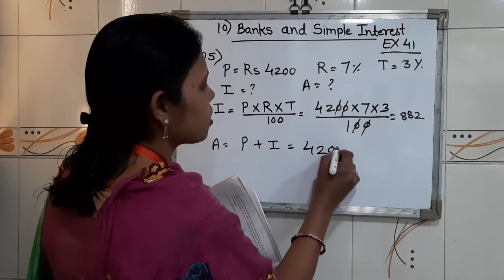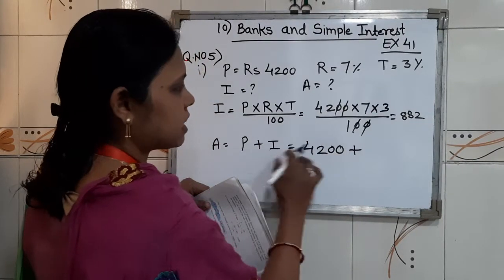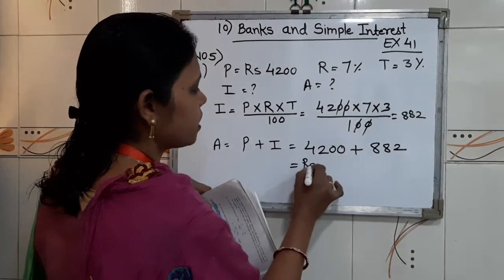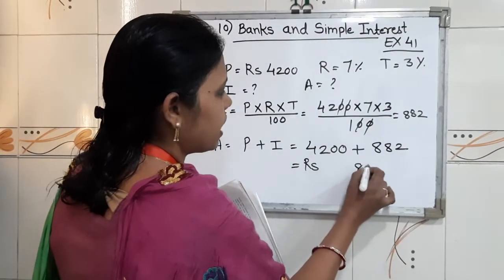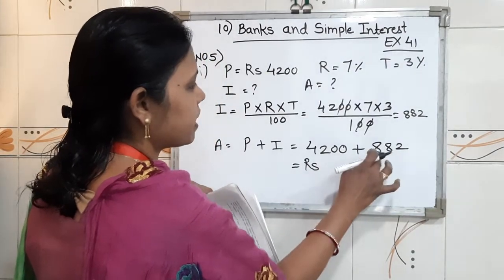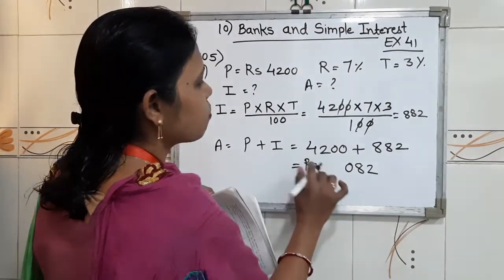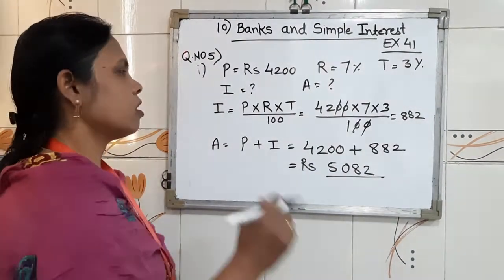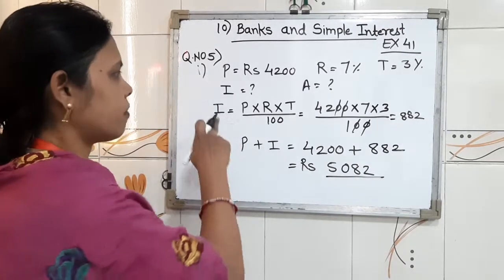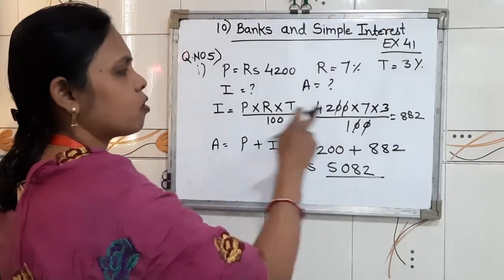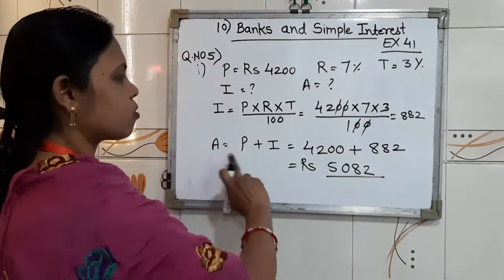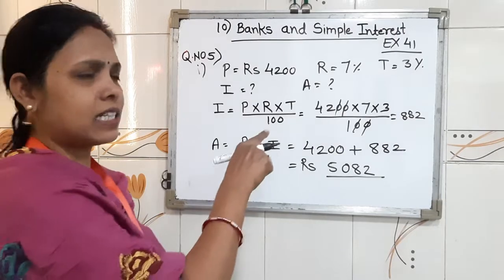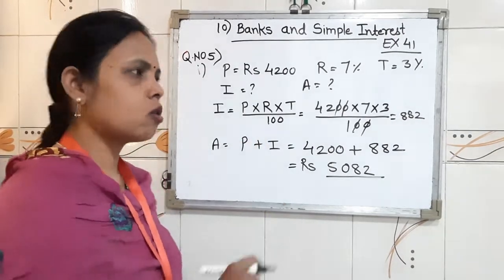Principal 4,200 plus interest 882 equals rupees, addition of both these numbers: 8 plus 2, 10, carry 1, and we get 5082. So children, in our fill in the blank, we will write I equal to 882 and A equal to 5082.